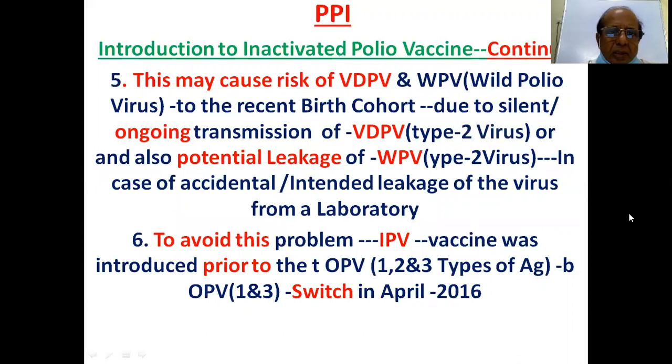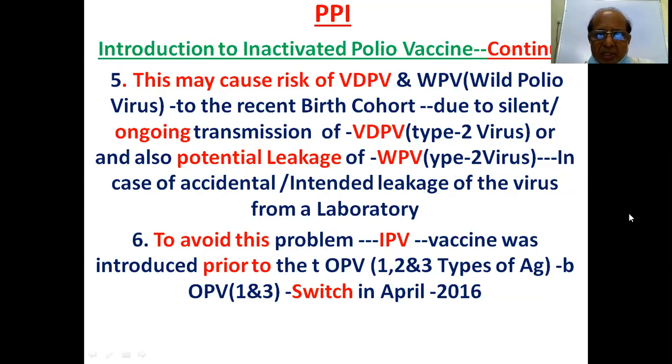And this may cause risk of VDPV and WPV. So vaccine-derived polio and wild polio virus may occur in the recent birth cohort if you remove the trivalent vaccine, due to silent ongoing transmission of VDPV type 2 virus and also potential leakage of wild polio virus type 2 in case of accidental or intended leakage of the virus from a laboratory.